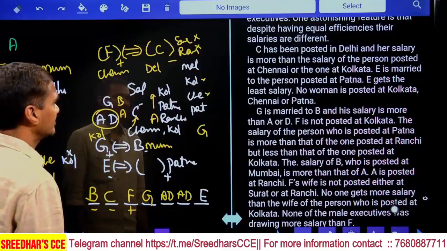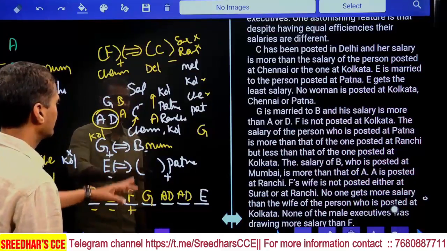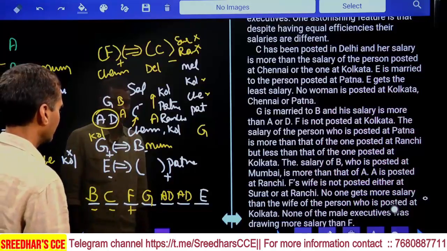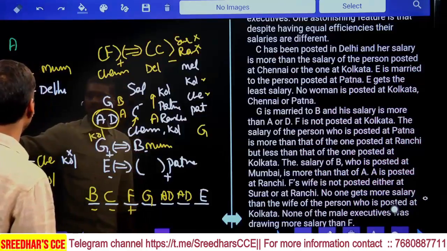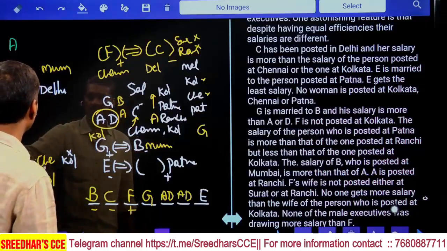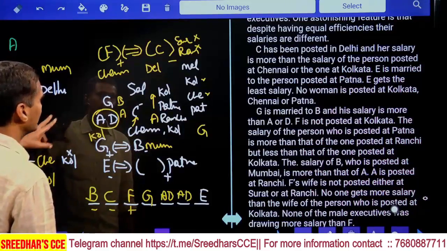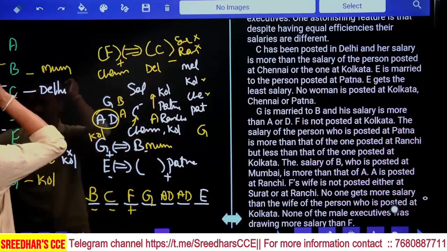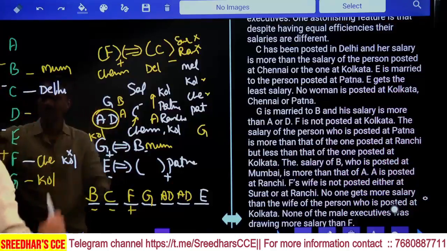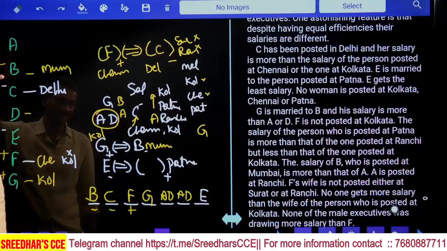And next one, E is married to the person posted at Patna. Now tell me, who is the person from Patna here? Who else can come at Patna? D, E. Mumbai, Delhi, Chennai, Kolkata are done. Who is left? Surat or Ranchi. Now Surat or Ranchi must be these two persons, isn't it? And A is also there here.